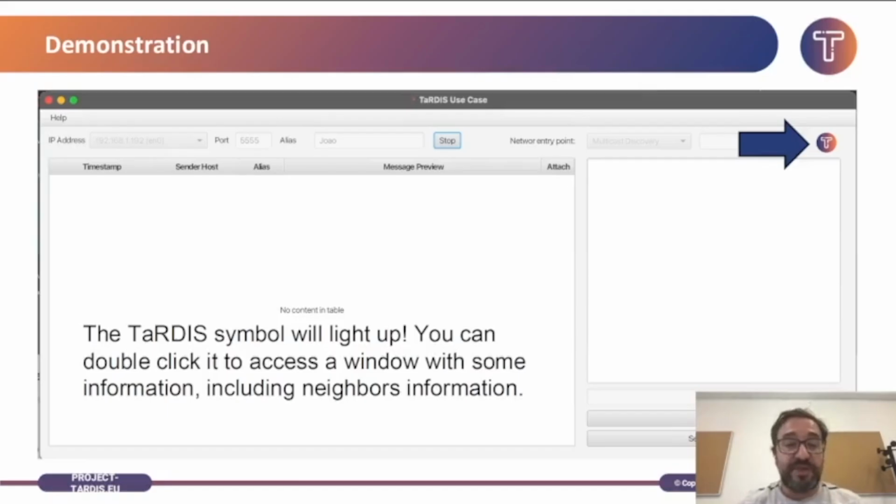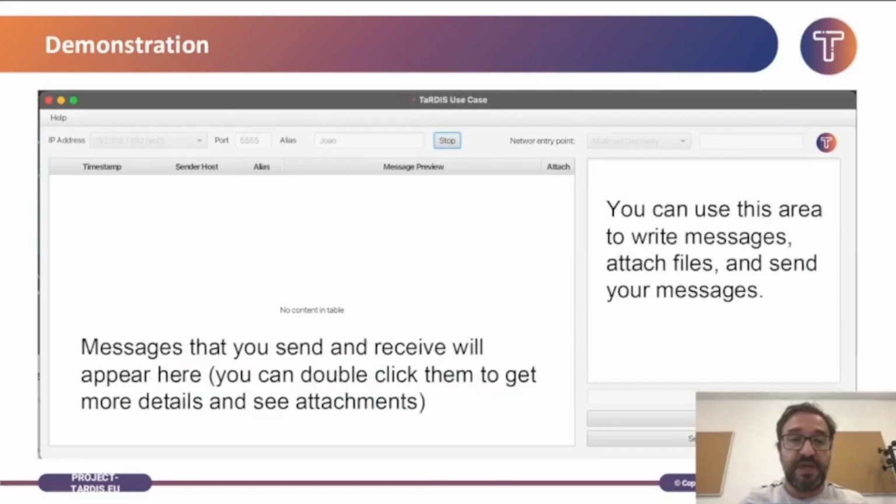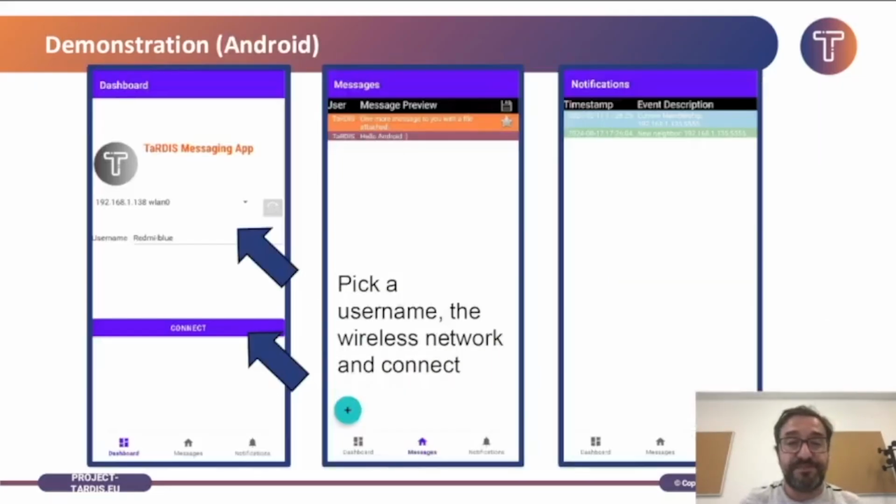And this means that the application is now trying to join or has joined the swarm. You can double click that to get additional information about what is going on in the system, including information about the current neighbors of this application. You can also use the boxes and buttons to the right to write some message or maybe attach a file and send a message that will be distributed throughout the swarm.